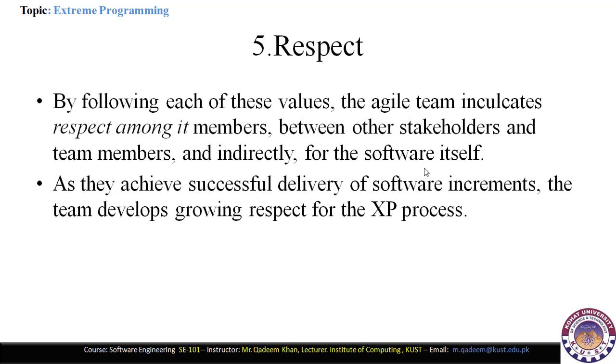The next one is respect. Each and every member in the agile software development team has respect among its members. That means the stakeholders and the team members keep respect for each other and for the software itself. As they achieve successful delivery of software elements, the team develops growing respect for the XP process.